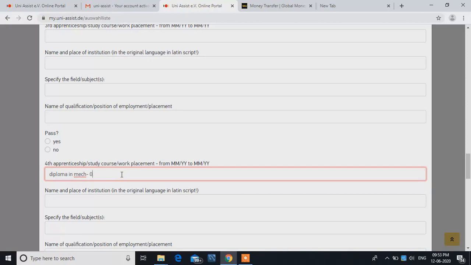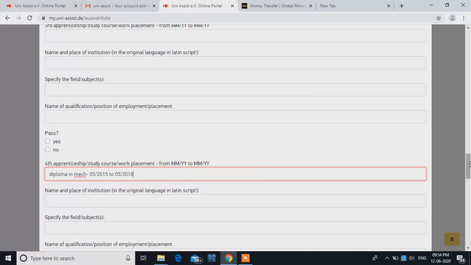Like if you have started from May 2015, you will write from May 2015 to May 2018. So in this format you have to write.